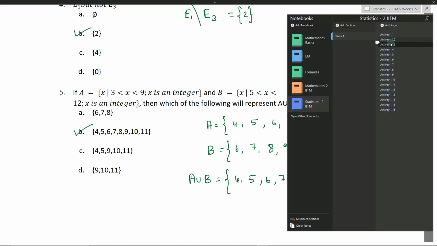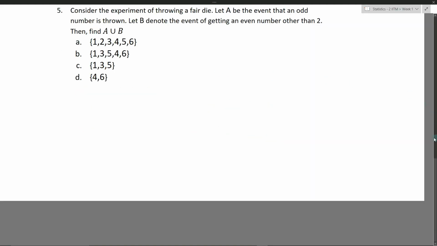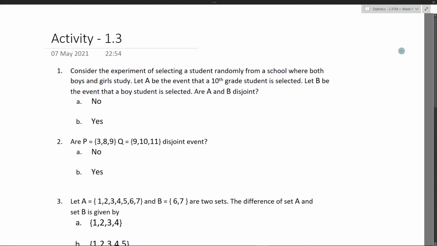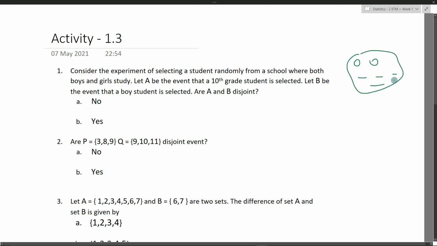Moving on to activity 1.3. Consider an experiment of selecting a student randomly from a school where both boys and girls study. Let A be an event such that a 10th grade student is selected. Let B be an event that a boy student is selected. Are A and B disjoint? Okay, so we have a group of boys as well as girls, let's say. What is A? A is such that we have to select a 10th grade student, right?